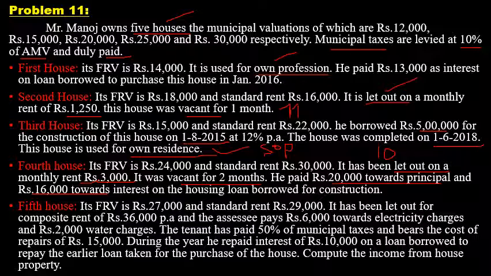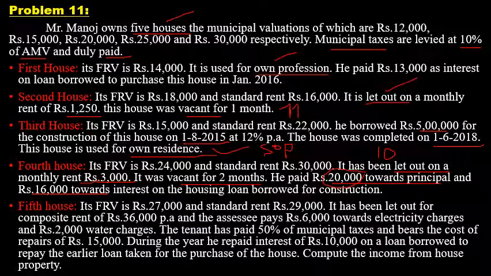So here there is no need to calculate interest on loan, because the interest on loan amount is given, that is 16,000. Only interest on loan is deductible under section 24, or only that is considered under the head income from house property, but not the principal amount. Only 16,000 is deductible, not this 20,000.